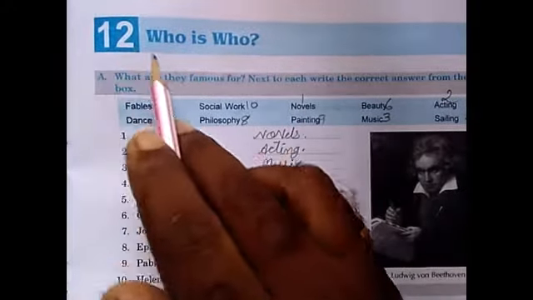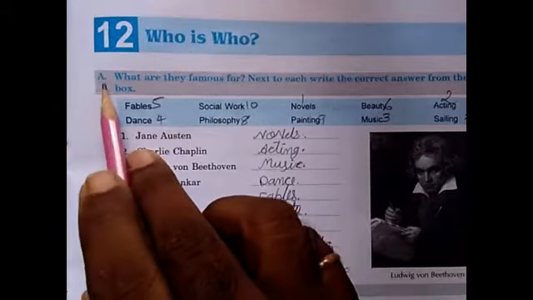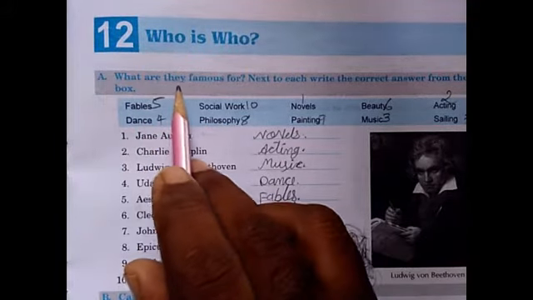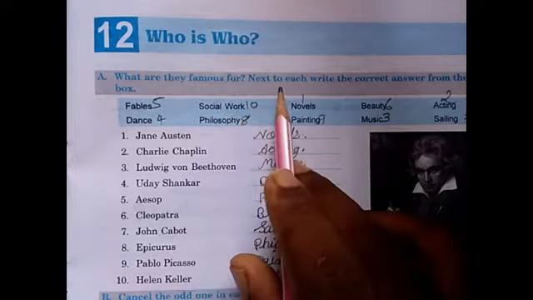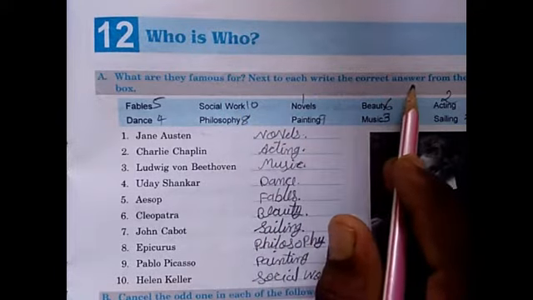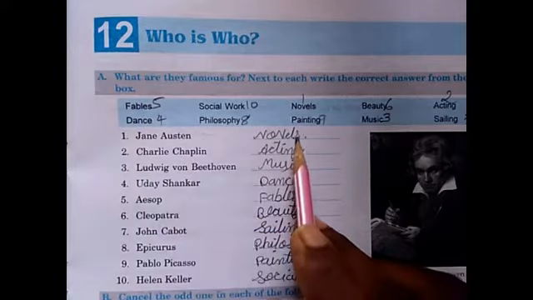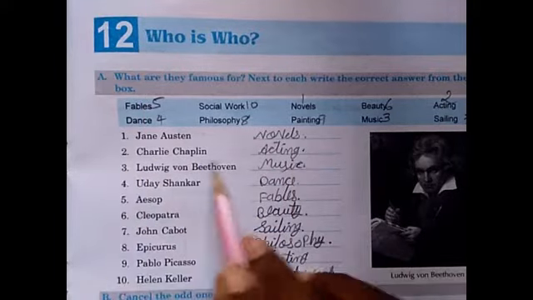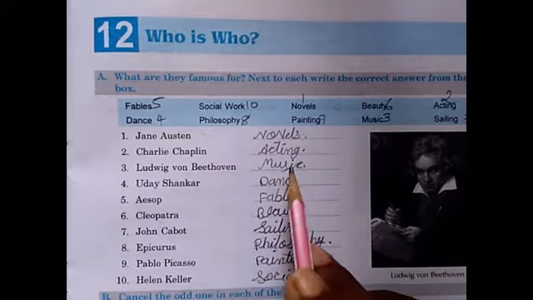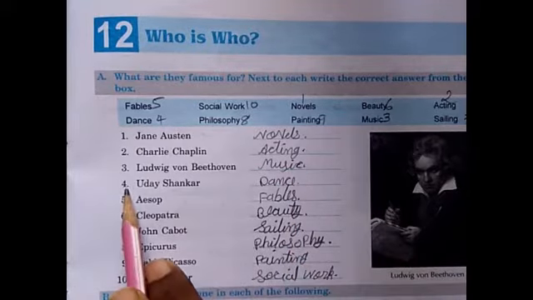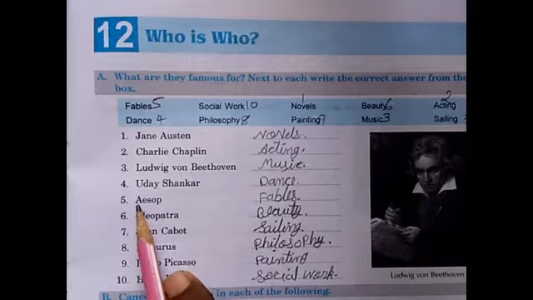Next is lesson 12. Who is who? A. What are they famous for? Next to each, write the correct answer from the box. 1. Novels. 2. Acting. 3. Music. 4. Dance. 5.